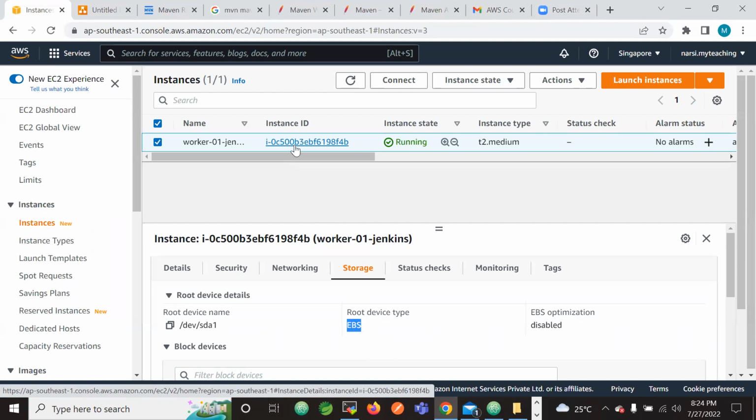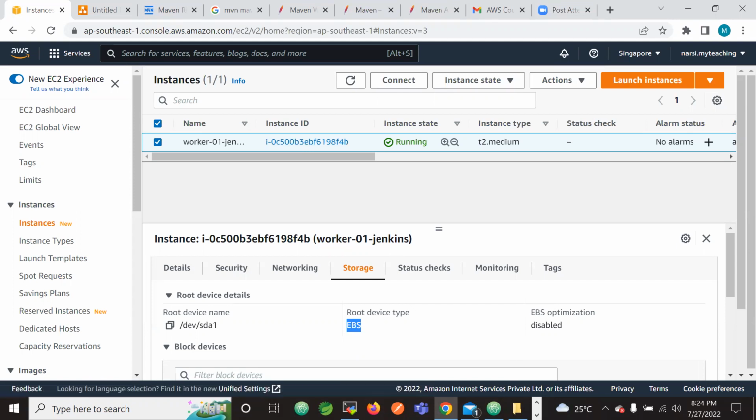Going forward, you will understand the architecture, like how the EBS attaches to the EC2 instances, and the beautiful advantages we get from this loosely coupled way of attaching block storage to our EC2 machines. Maybe at this moment you may not understand, but going forward you will get it.